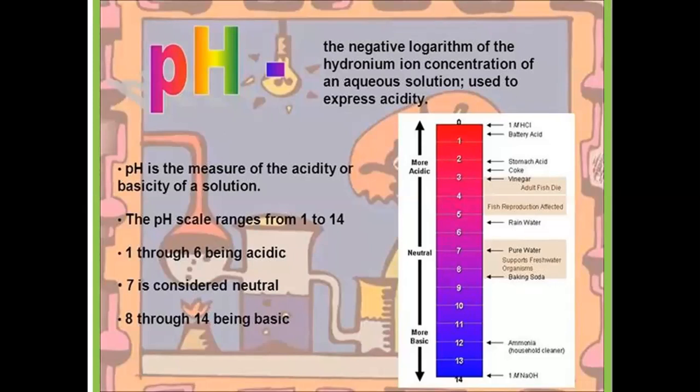This pH scale is having different color for indication of various substances and is based on negative logarithm of the hydronium ion concentration of aqueous solution used to express acidity or alkalinity.